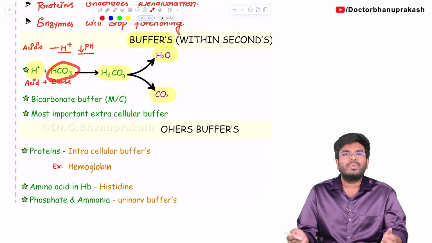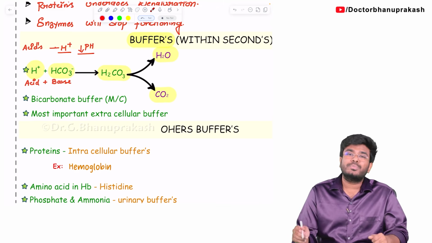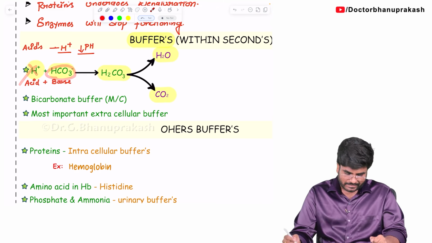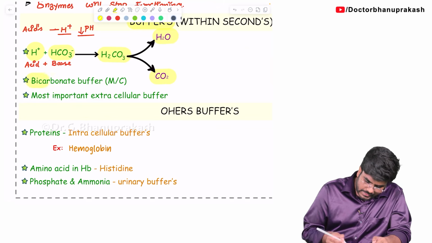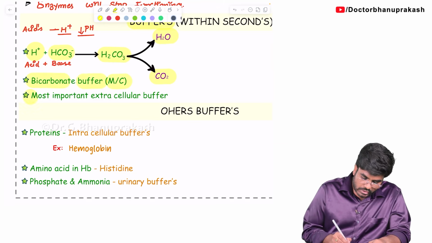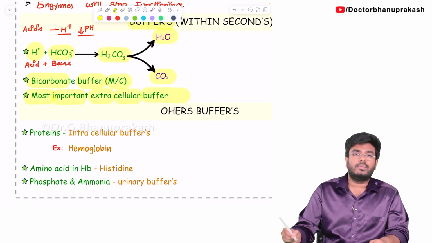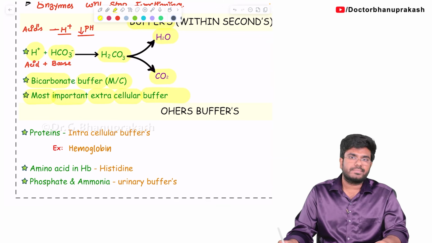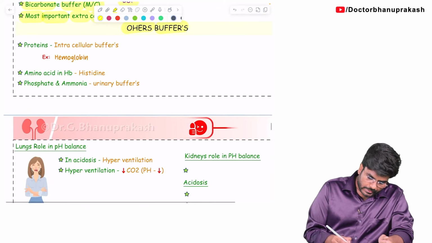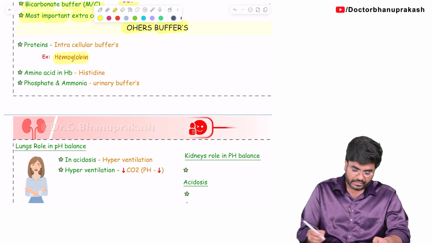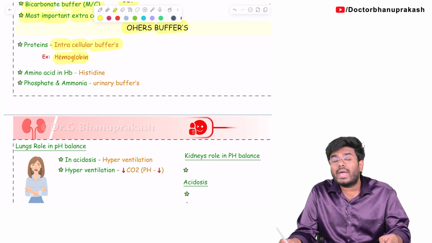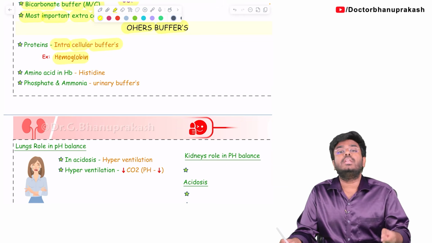So who produces these bicarbonates? Our GIT produces bicarbonates, and kidneys produce bicarbonates. So to neutralize this acid, we have this buffer. Next step: this bicarbonate is considered the most common buffer in our body. And where is it present? In the plasma. So it is the most important extracellular buffer, because it is present in the plasma and neutralizes the H plus that is getting produced. Are any other buffers there? Other buffers include hemoglobin, which is present in the cell, that is the RBC. So hemoglobin also acts like a buffer. It's an intracellular buffer.